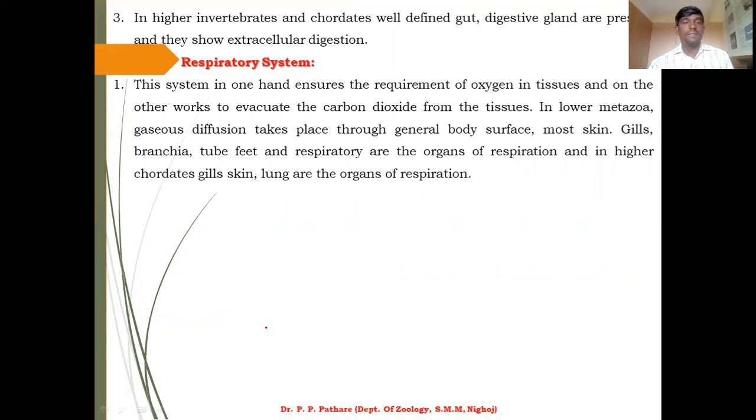Next one, that is the respiratory system. On one hand this system ensures the supply of oxygen to the tissues, and on the other it works to evacuate carbon dioxide from the tissues. In lower metazoa, gas diffusion takes place through the general body surface.